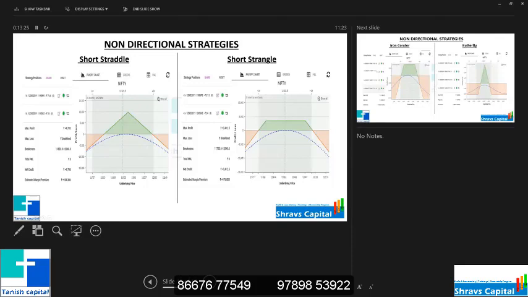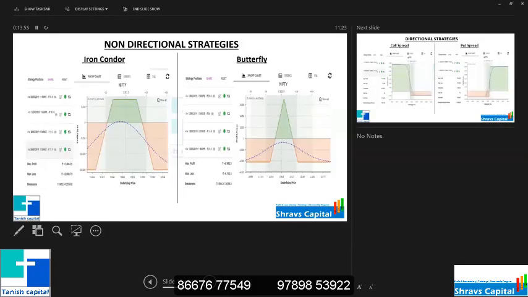We are selling 1 lot in call and 1 lot in put. What if tomorrow or on the expiry day the market goes down? If it goes 100 points, you are in profit. What if it goes 1000 points? You will be in loss, more than 10,000, 15,000, 20,000 like that. The entire graph will show the maximum risk. So you can decide your position based on this. These are all just for brushing up.